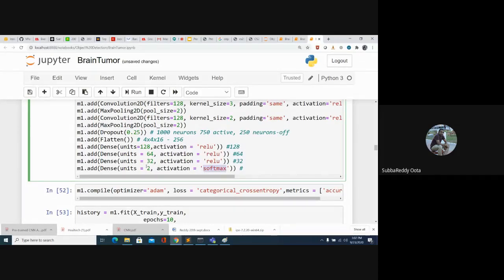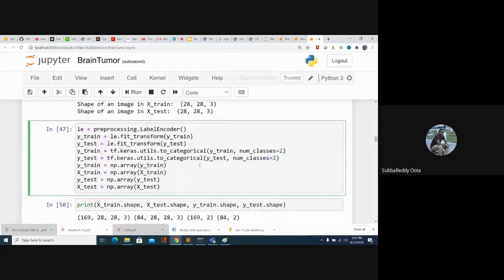Instead, if you want to keep the number of classes, that is 2 neurons, at that time you have to go with softmax, and the loss function will be categorical cross entropy. So if you are using sigmoid, the number of neurons will be 1 and the loss function will be binary cross entropy. If you are using the number of classes as it is, then the activation function will be softmax and the loss will be categorical cross entropy.